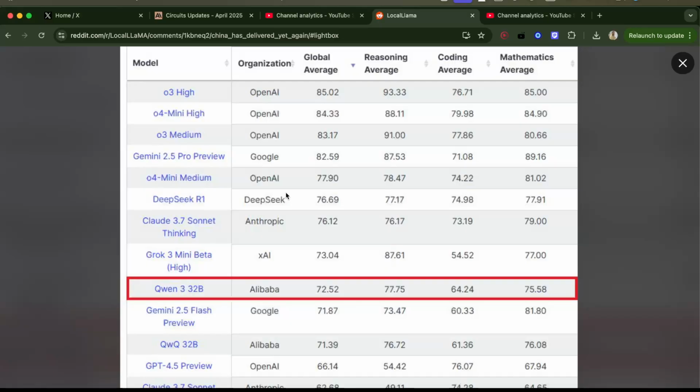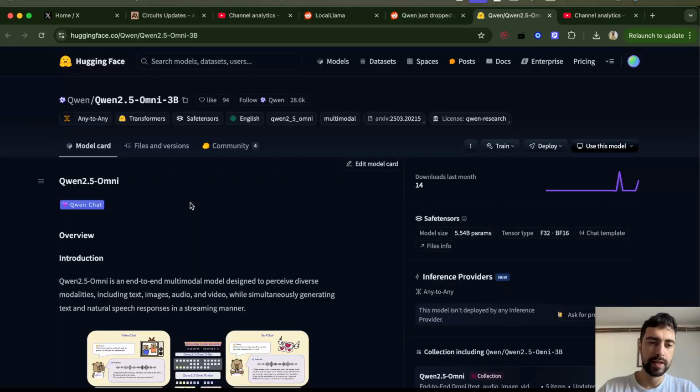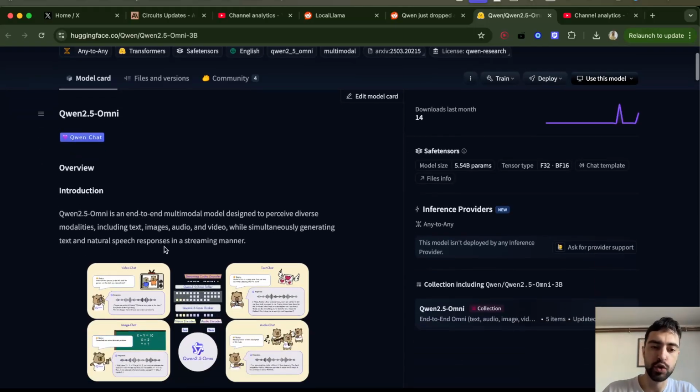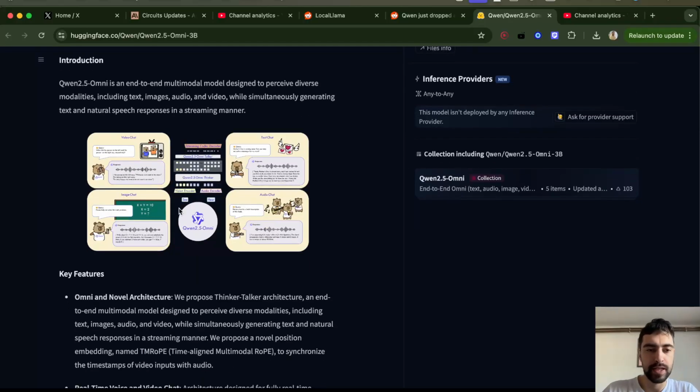Now, I don't know which rankings these are. Maybe they are a little bit rigged. I don't know these ones, but I'll show you later something. It seems like Qwen just released a new Omni model, 3 billion parameter Omni model. It's still 2.5, but that's okay. Maybe 3 is coming soon, but it's important that I think Qwen was one of the first, or if not the first company to release Omni models. And then other companies are following suit.